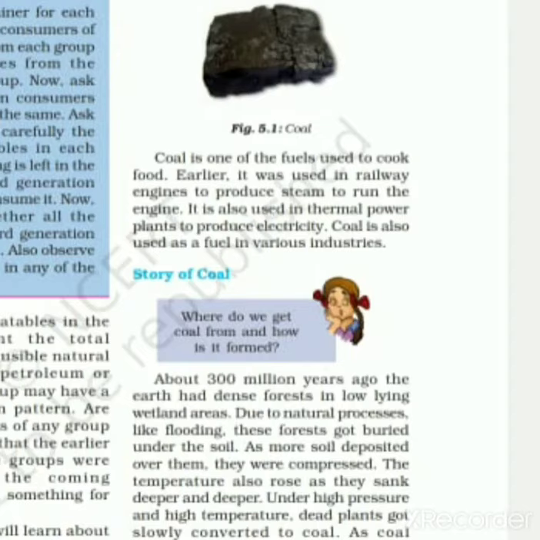I'll explain this. About 300 million years ago, in low-lying wetland areas, due to a natural process, human beings are not doing anything in this process. Due to natural processes like flooding, the whole forest got buried under the soil. Slowly it got decomposed deeper and deeper, and with the high temperature, the dead plants got converted into coal. Since it was formed from the remains of vegetation, coal is also known as fossil fuel.